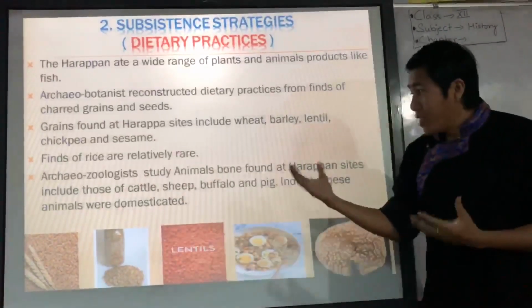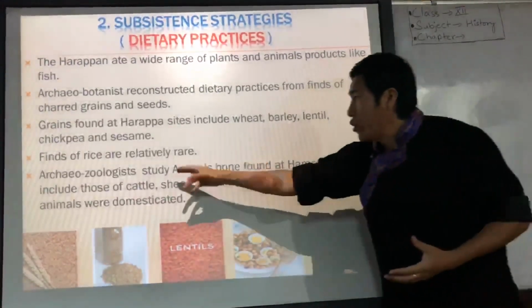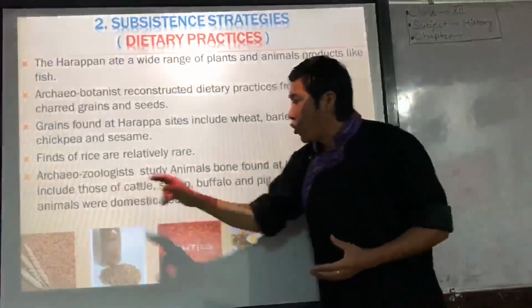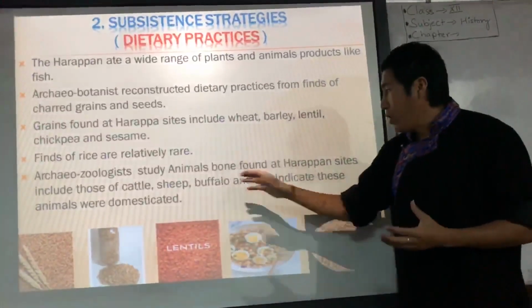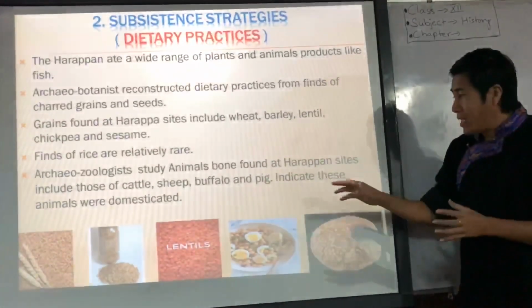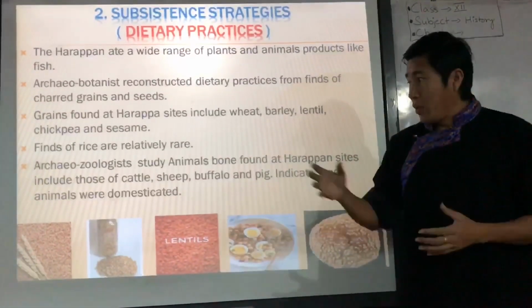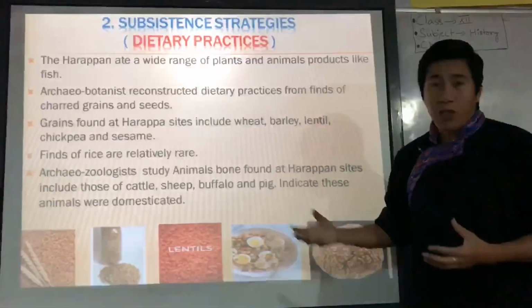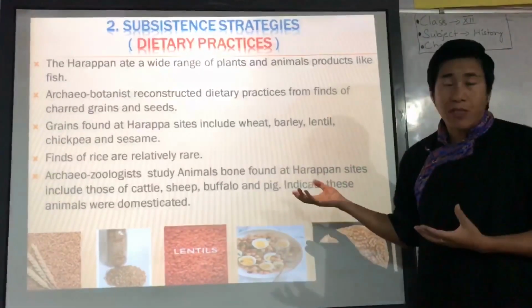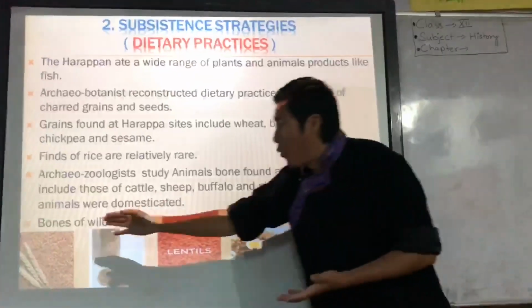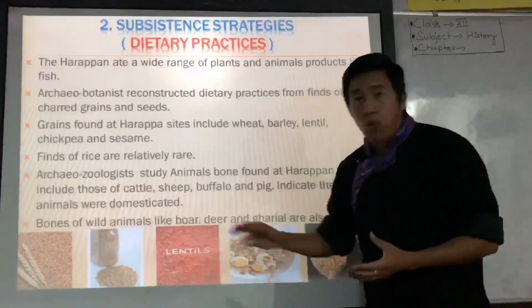From their study, they examine animal bones found at Harappan sites, including those of cattle, sheep, buffalo and pig. They indicate that these animals were domesticated, and at the same time we also consumed the meat of these animals. They also give us information about the bones of wild animals like boar.